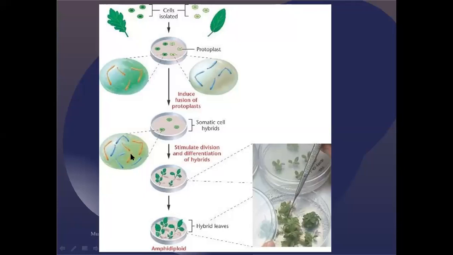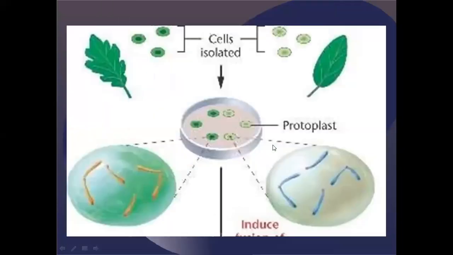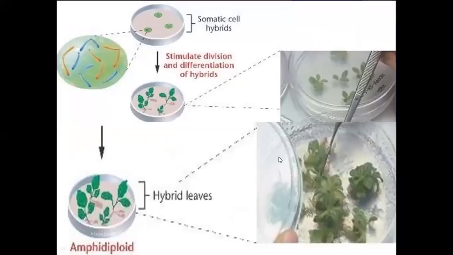They are combined together, and once they are combined, we develop the plantlets, and these are hybrid leaves, you can see here. This is the actual image shown during the process. And these are the hybrid leaves, that is the process that I already mentioned to you.